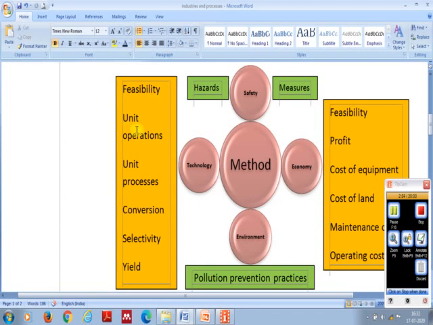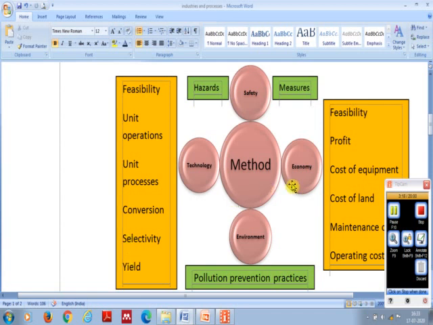We have seen unit operations, unit processes examples. It is important to choose proper unit operations and processes. There are other technological factors such as conversion, selectivity, and yield.